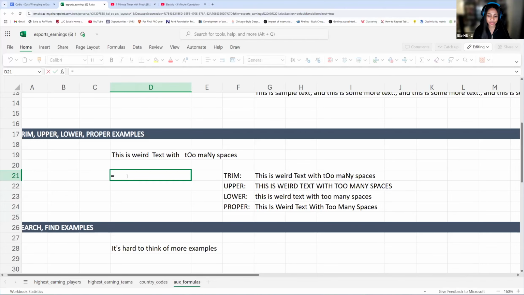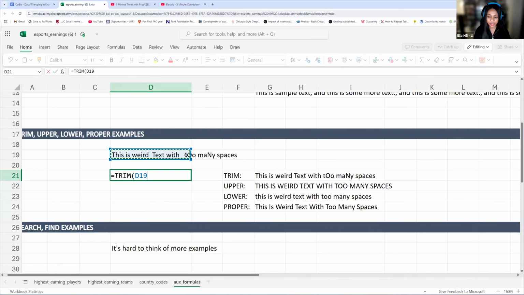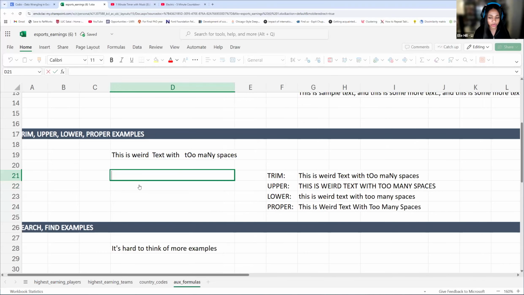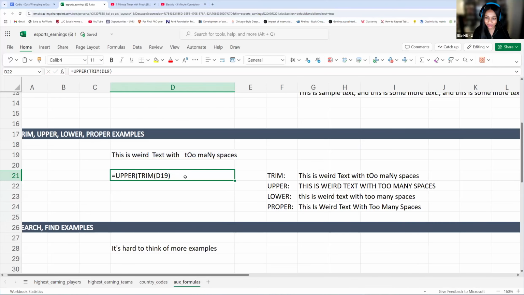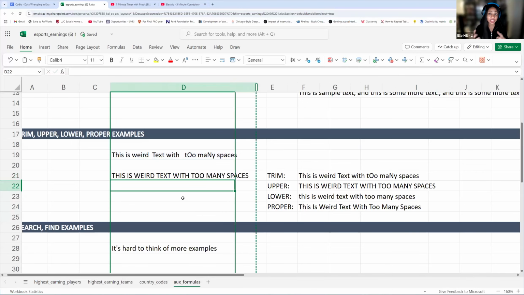So if you look at TRIM, you see it says it removes all spaces from a text string except for single spaces. So if I click this, you see this has a weird space there and here. Now it has normal spaces. And yes, you can use all of these together. If I want everything uppercase, but I also want my spaces normal, you can't use LOWER with it, but then you could use them together here. So these can also be used together.